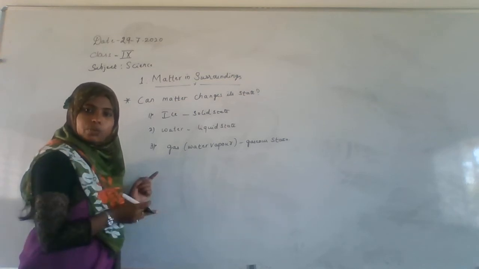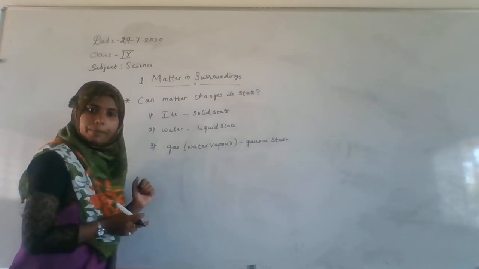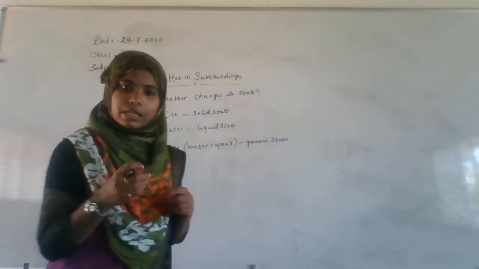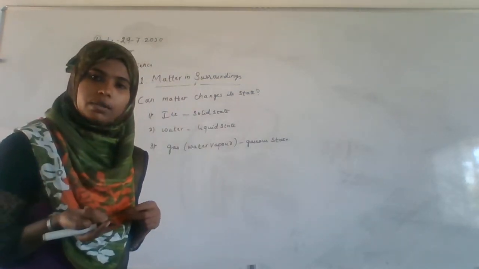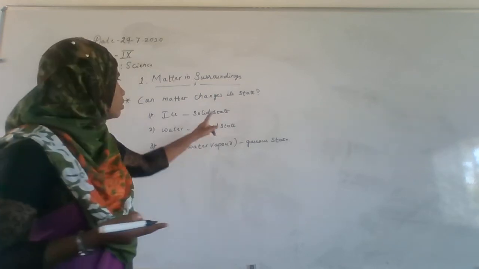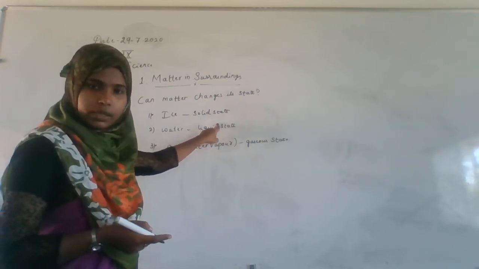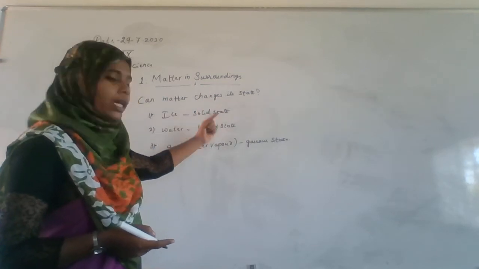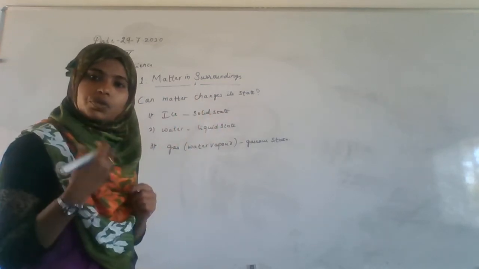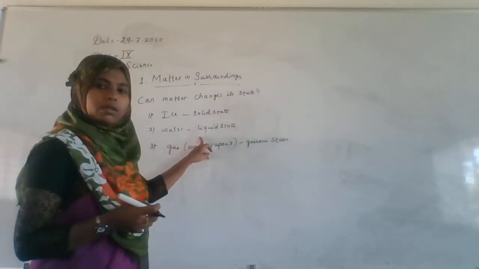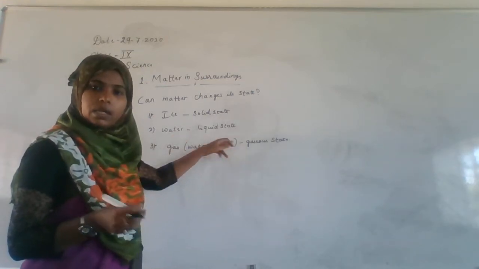When you freeze water, that is decrease the temperature, it changes into ice in the solid state. If we increase the temperature, the ice starts to melt and converts again into water in the liquid state.